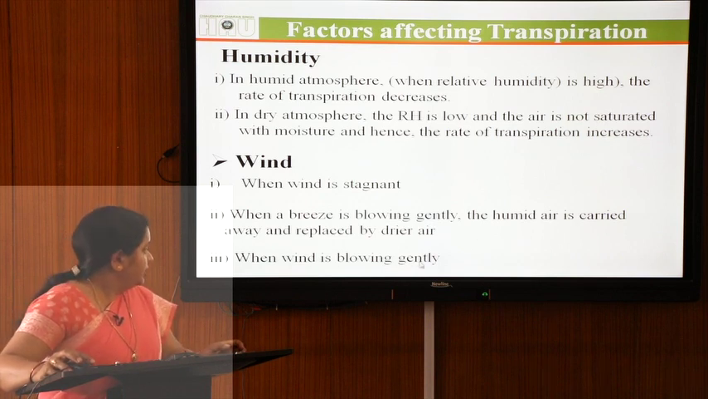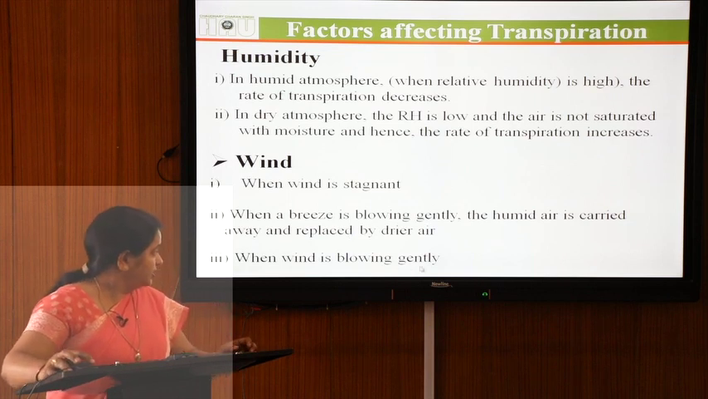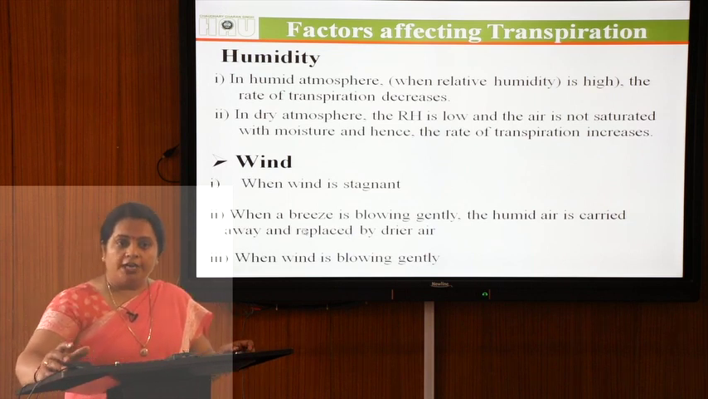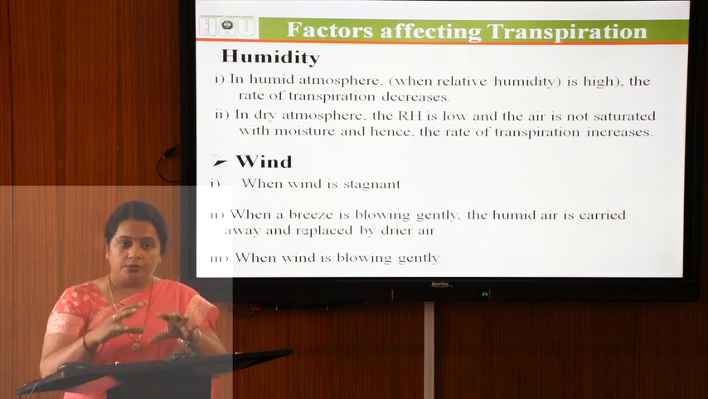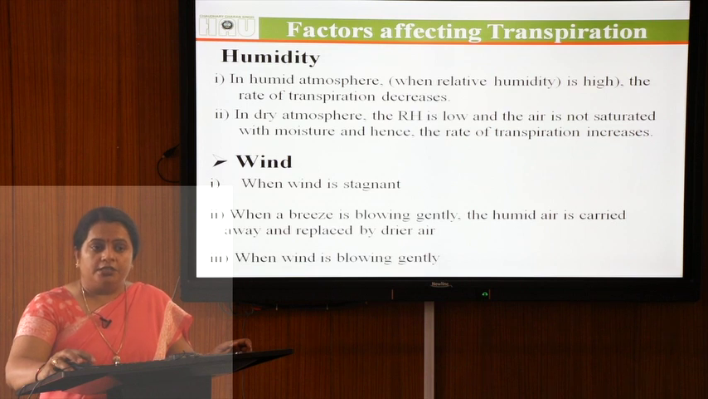And when the wind is blowing violently, here it is written gently, but it is violently. Violently means leaves are colliding with each other and at that time the stomata will close. So, the transpiration rate gets decreased.